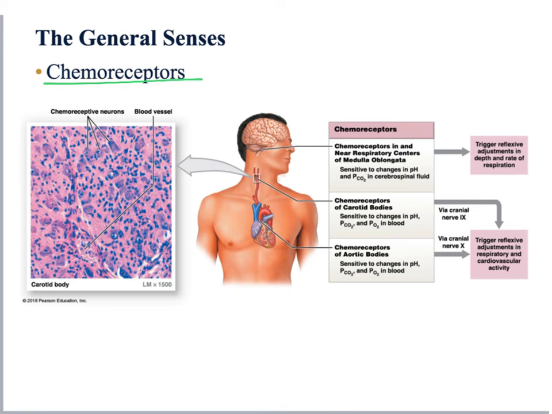So chemoreceptors are sensory receptors capable of detecting small changes in the chemical concentration of our blood and cerebrospinal fluid. These receptors are found near the respiratory centers of the medulla oblongata and in the carotid and aortic bodies, which are specific places in our carotid arteries and aortic arch. So with this, we finish the general senses.